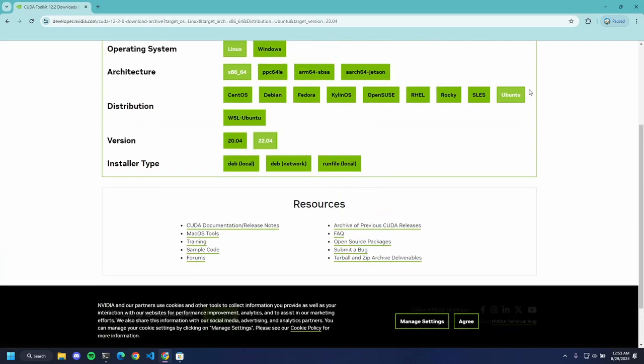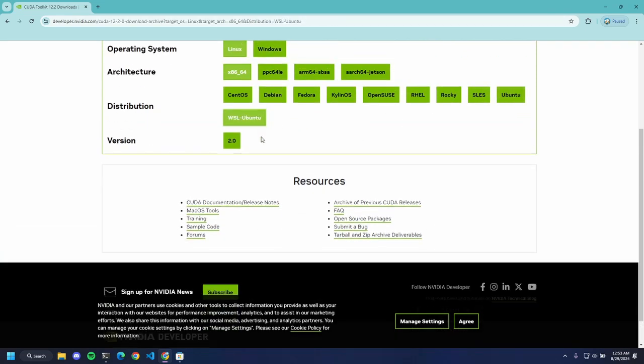So in WSL, we're not going to select Ubuntu. Ubuntu and Ubuntu are different. Ubuntu is a whole operating system running separately on your computer. You can dual boot it. I have Ubuntu dual booted on my system, and maybe in the future I'll also make videos on Ubuntu. And I usually work on my development stuff on Ubuntu.